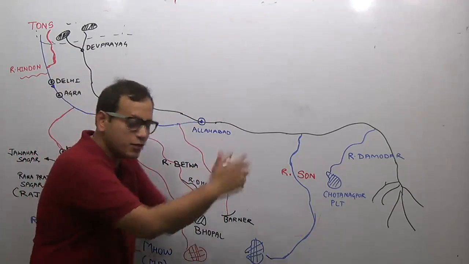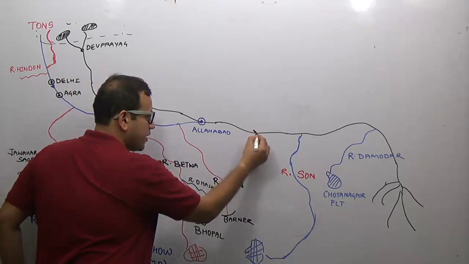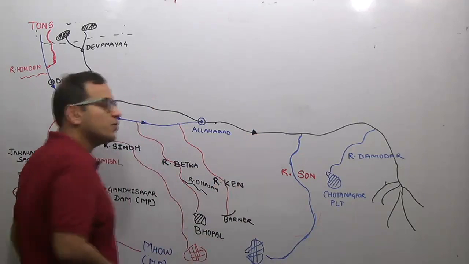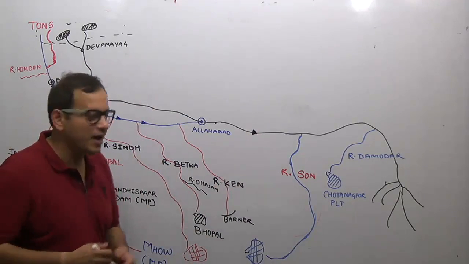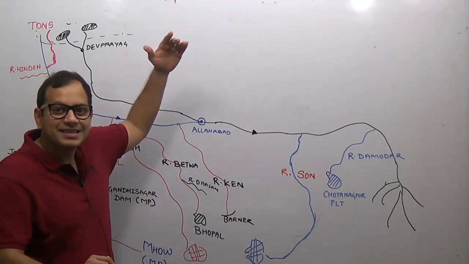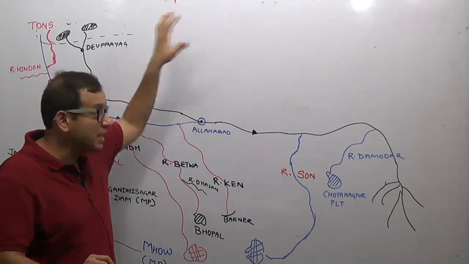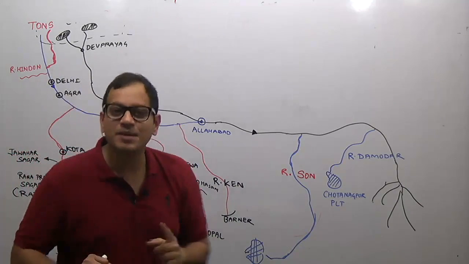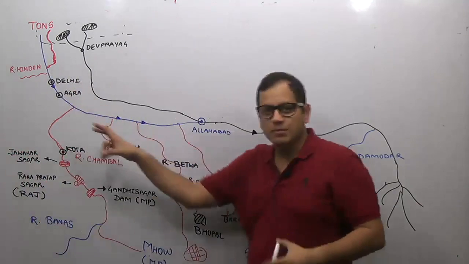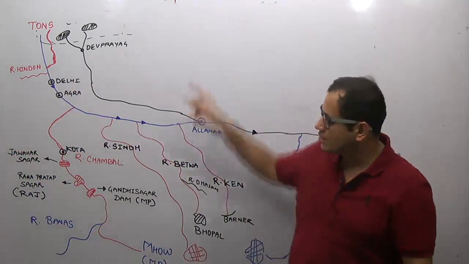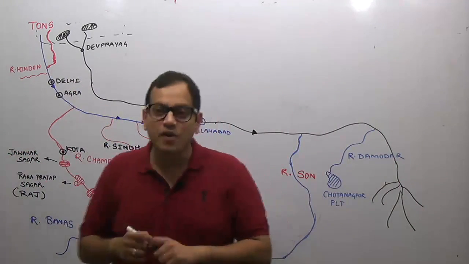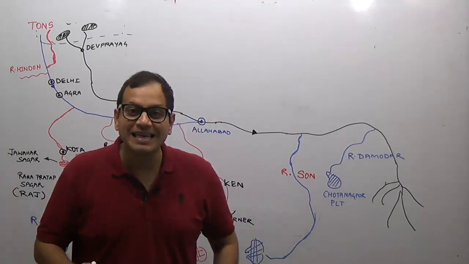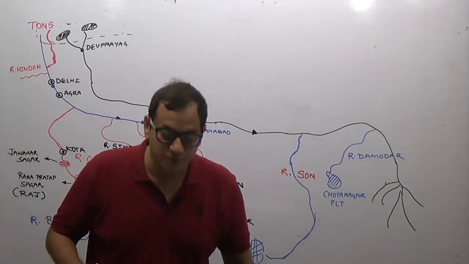How is the direction of flow of river Ganga? The arrow is pointing towards this part. So most of the tributaries of river Ganga are its left bank tributaries. Himalayan tributaries are its left bank tributaries, except one major Himalayan tributary, that is river Yamuna, which is a right bank tributary. Otherwise all the Himalayan tributaries of river Ganga are its left bank tributaries.